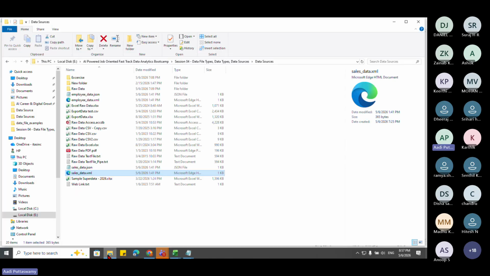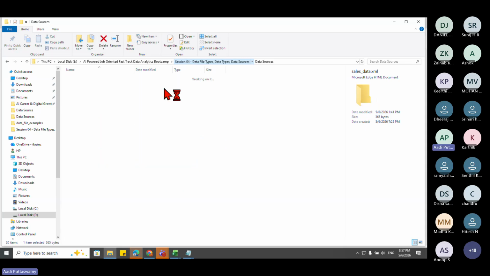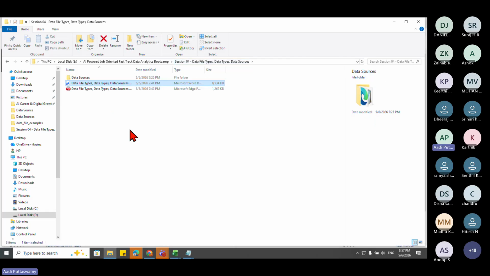Let me just open it. Sorry, people, I closed the Notepad and will just open it again. Just give me a minute. I'll just open.